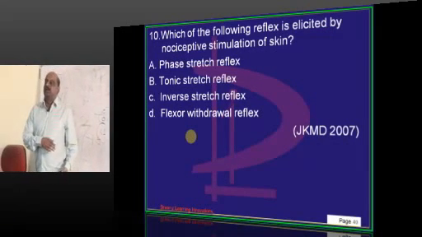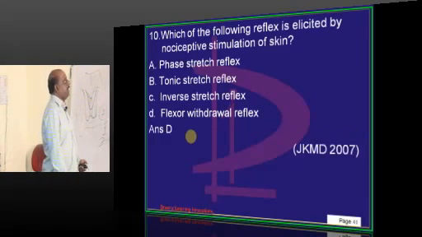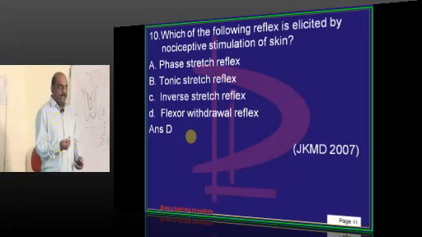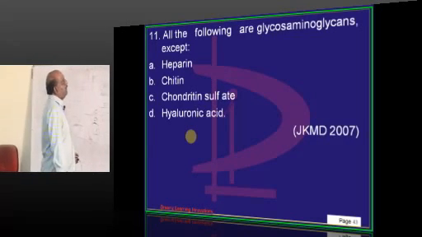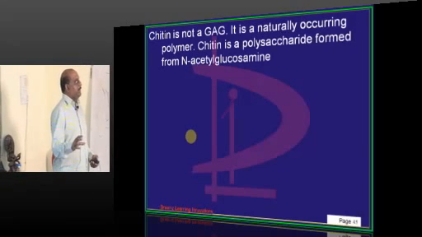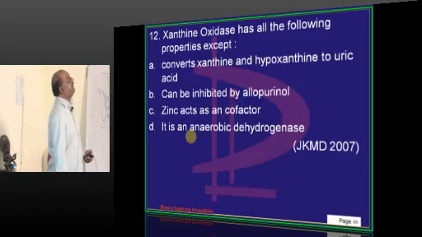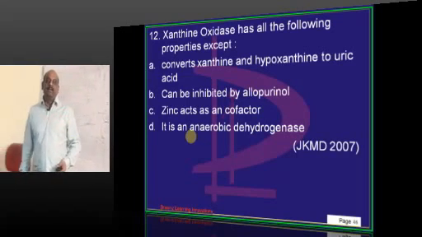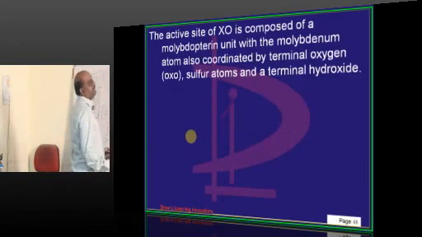This question was, I think, one of the recent Tamil Nadu or one of the other PG entrance exams, it was a repeat. Nociceptive stimulation is basically flexor withdrawal. The moment you touch a needle under the skin of the leg, you will withdraw your leg. These are all glycosaminoglycans, but not chitin. Chitin is basically what? A polysaccharide which is formed by N-acetyl glucosamine is what you need to remember. Xanthine oxidase, what is the cofactor? One question commonly asked in the exam. Molybdenum is considered to be the cofactor of xanthine oxidase.